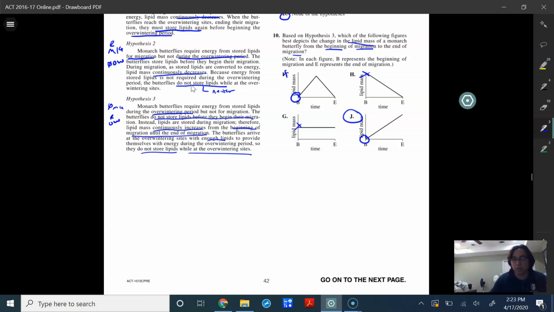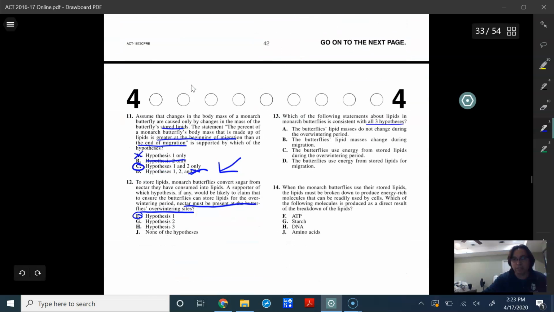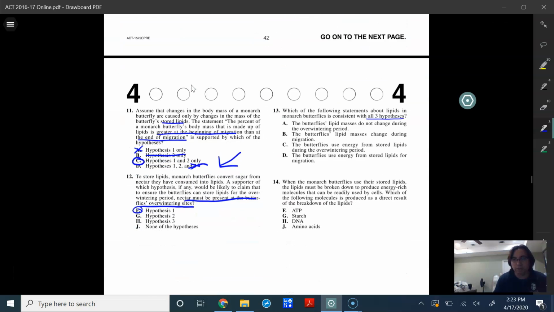And so that statement is in fact true, and so that is consistent for all of them.